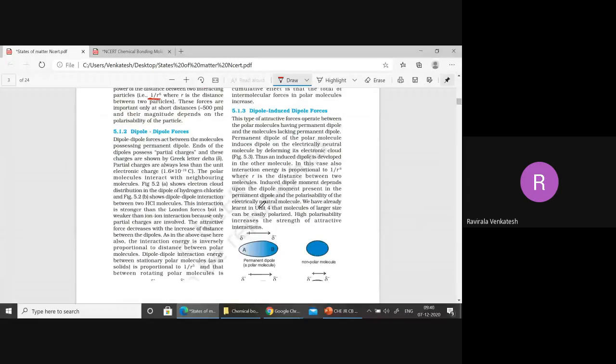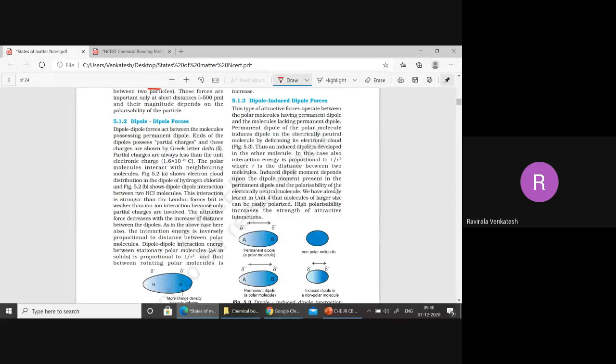Next we'll move to dipole-dipole forces. Dipole-dipole forces will operate between polar molecules. What is the meaning of polar molecules? They have a negative charge and a positive charge, already developed. No need to induce them. They are permanent, so the charges are already there.